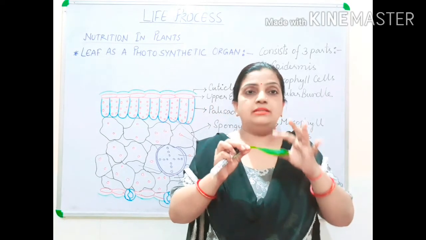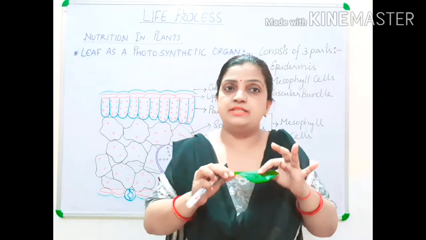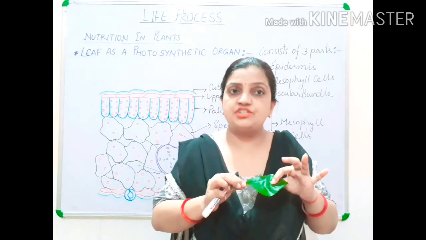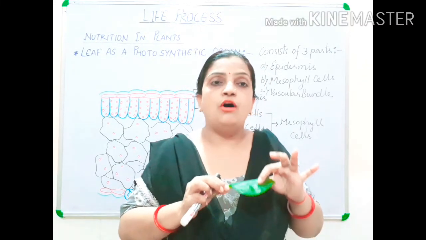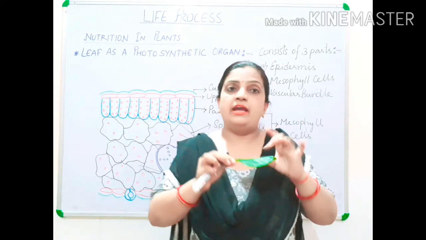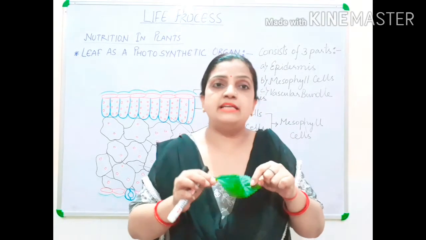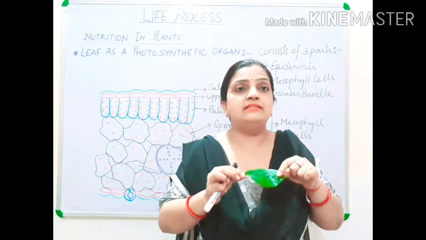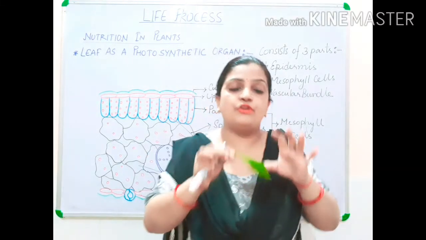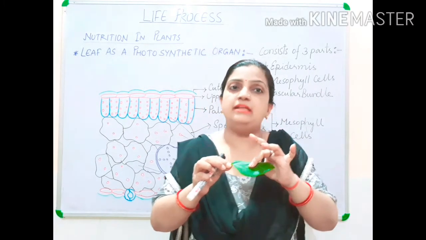How? On the upper surface, when the number of stomata is less, the rate of transpiration will also be less. Children, transpiration is a process of loss of water from the plants through stomata. Now, if the number of stomata is less on the upper surface, then the rate of transpiration will also be less. Water loss from the upper surface of leaf will be less.